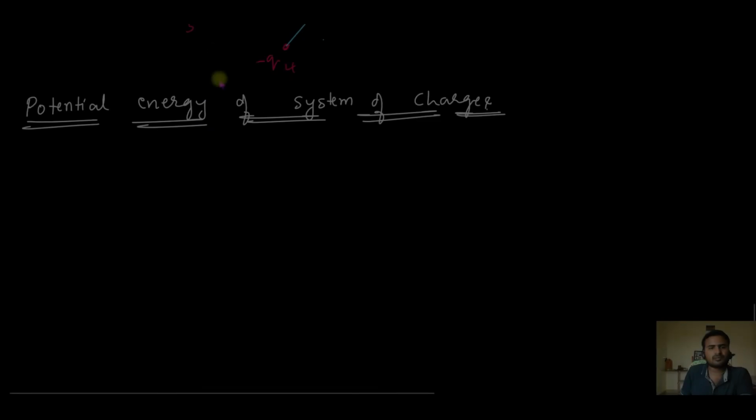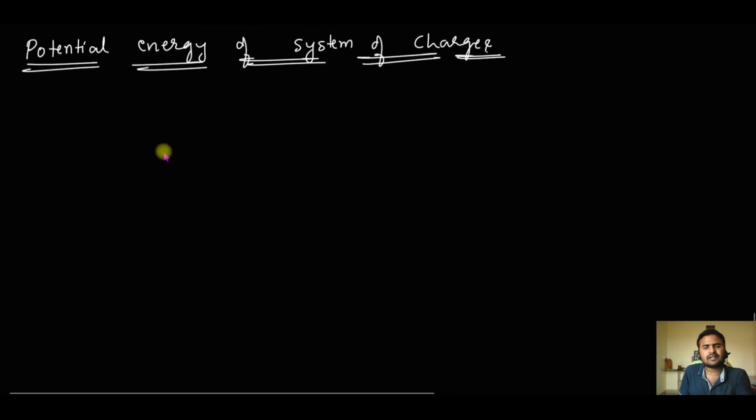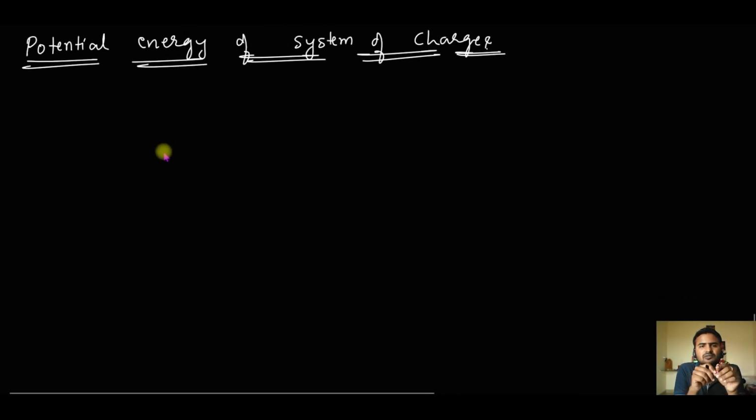charges. Or potential energy of system of charges. See, we defined something called potential. Potential is the work done to bring 1 unit charge from infinity to a given point. Now let us say potential at a point is V.